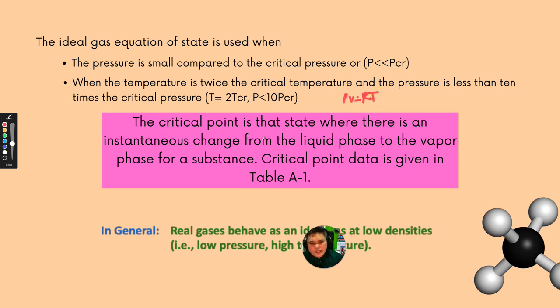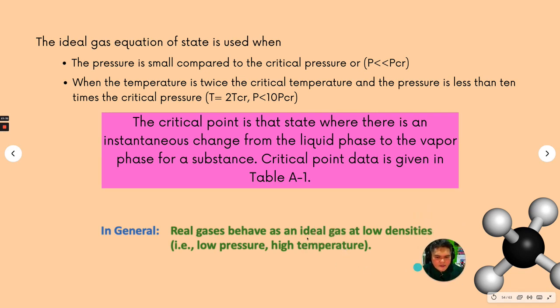The critical point is the state where there is an instantaneous change from the liquid phase to the vapor phase for a substance. Critical point data is given in table A1. So if you want to find a different substance with a different critical point, then we go to table A1. Okay, so in actual fact, real gases behave as an ideal gas at low densities, which is at lower pressure and high temperature. Only then does it become an ideal gas.